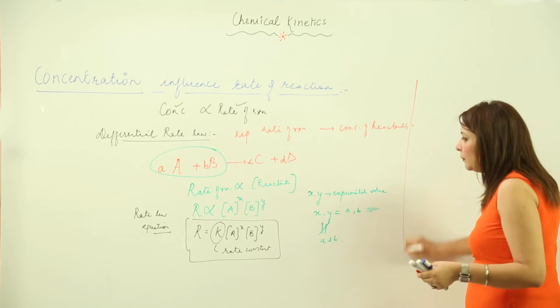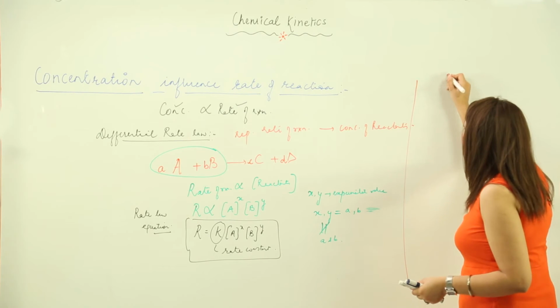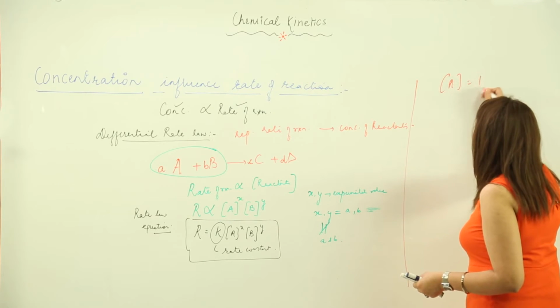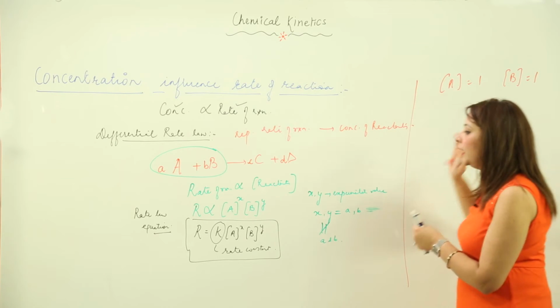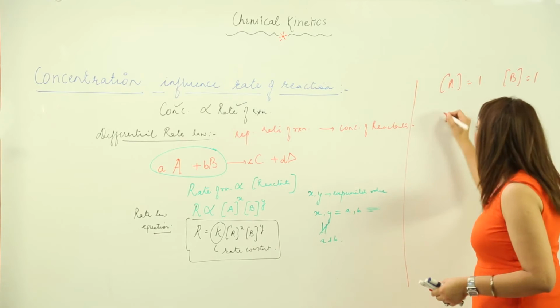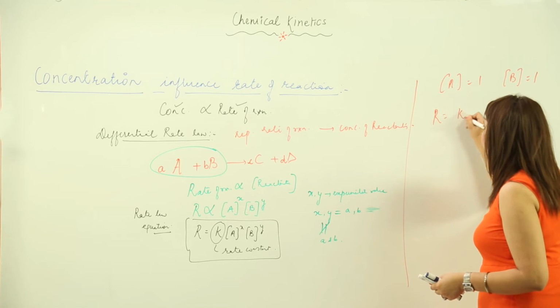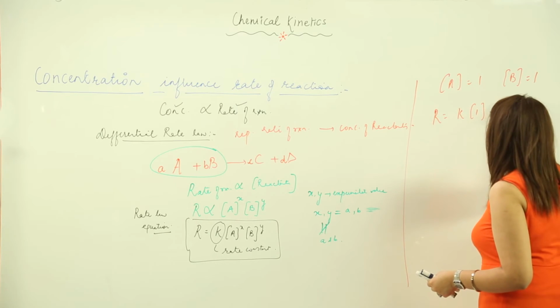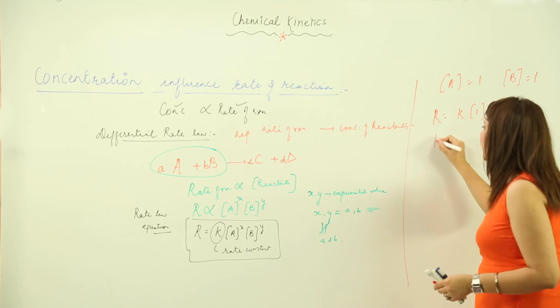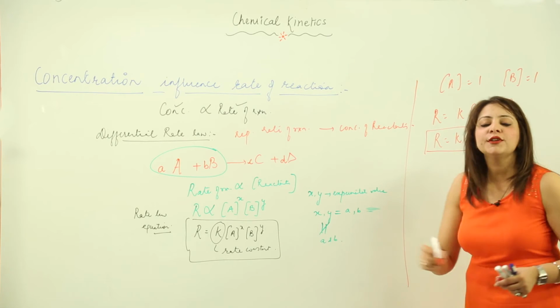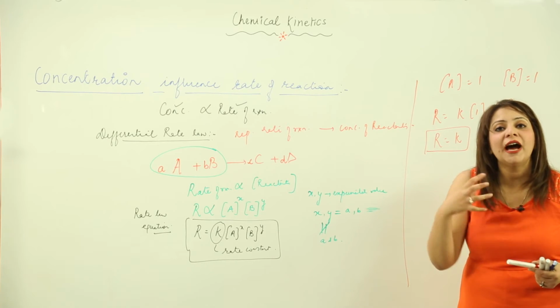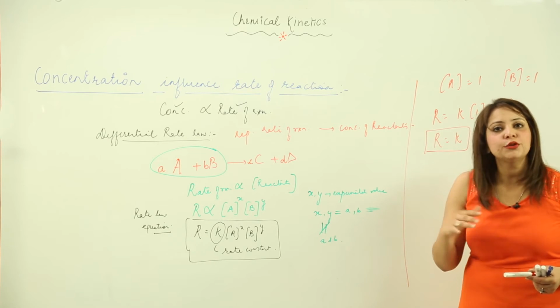Suppose in a similar example I take the concentration of A as unity and the concentration of B as unity. If I put these values in this expression, it becomes R is equal to K into 1 into 1, right. So the rate of reaction is equal to the rate constant. You do this only when somebody asks you to define the rate constant, otherwise there is no need to do this, right.